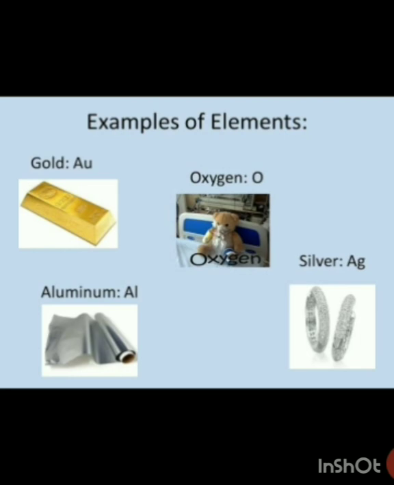Oxygen is also made up of only one type of element, that is O, so it is also made up of only one type of atom. Similarly, aluminium and silver are also made up of only one type of element, that is Al and Ag, so they contain only one type of atom.